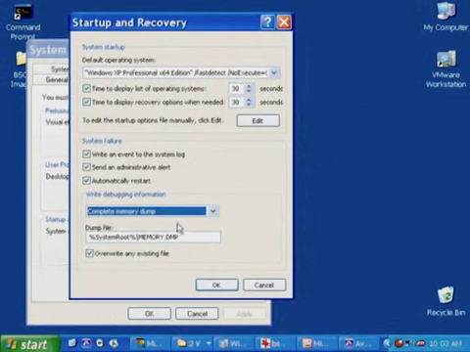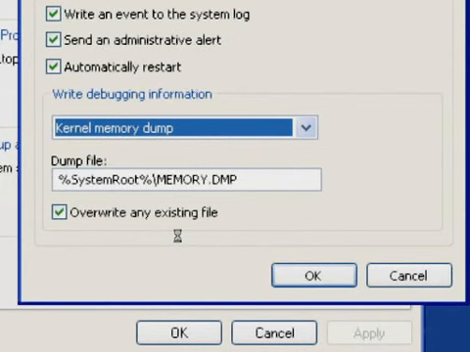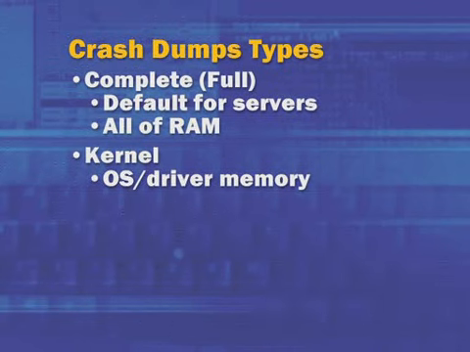So in Windows 2000, a new compromised dump type was added called the kernel memory dump. Kernel memory dumps record only the operating system related memory in the crash dump. And if you think about it, if the operating system is crashing, it's because something is wrong inside kernel memory. Some data structures that are manipulated by the operating system or device drivers are in an inconsistent state. So it's overkill to save all of RAM. Instead, saving just the kernel memory means that the dump will have the information that is necessary that could be used to analyze the cause of the crash.